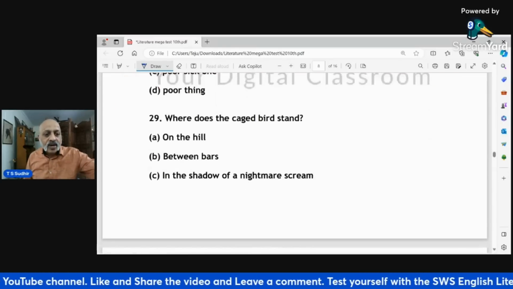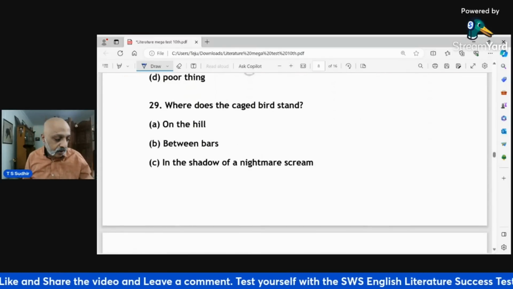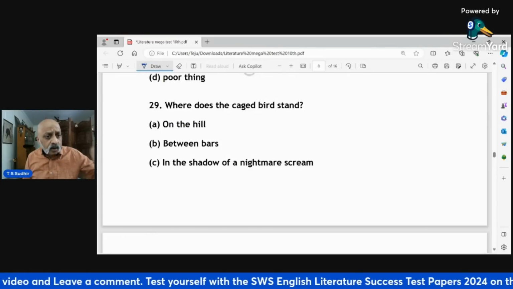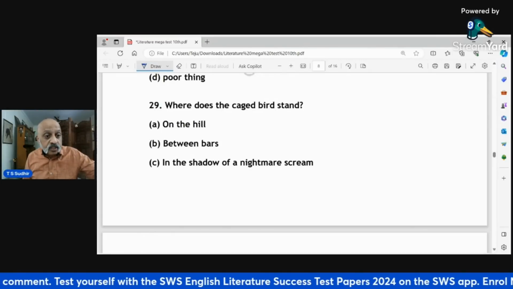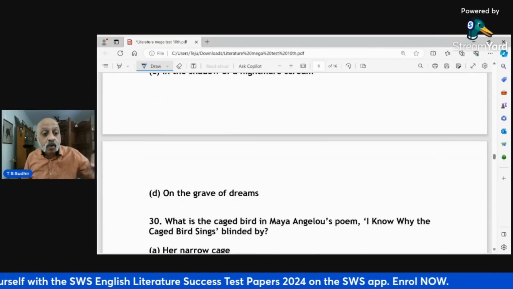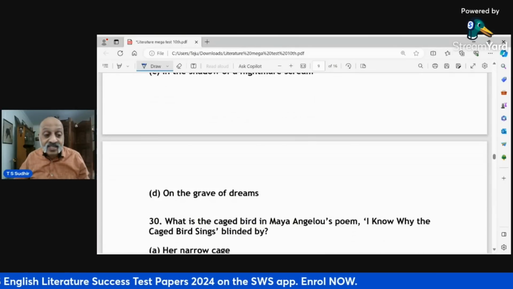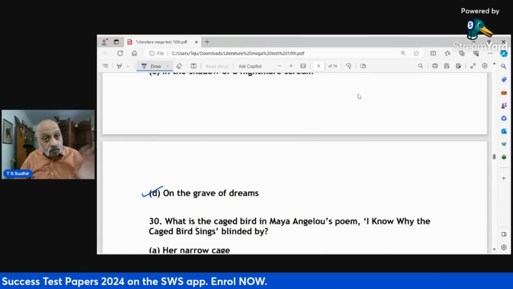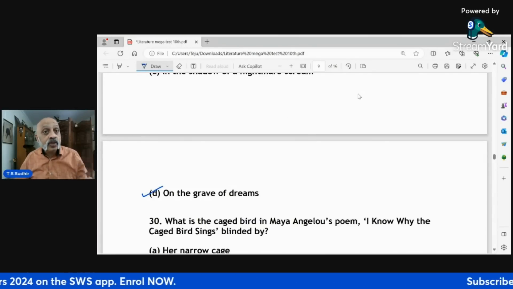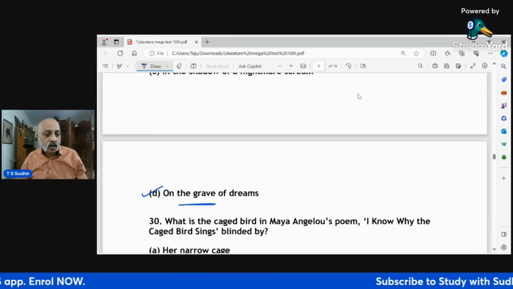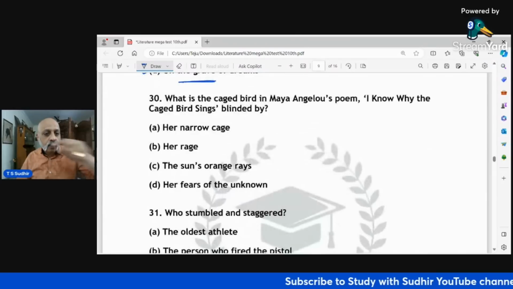Where does the caged bird stand? On the hill, between bars, in the shadow of a nightmare scream, on the grave of dreams. Now, this is a straight question from the poem itself, standing on the grave of dreams. So that's what is being asked to you. What is the caged bird in Maya Angelou's poem?